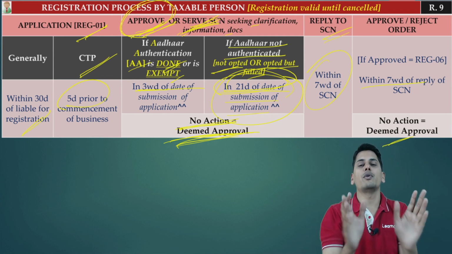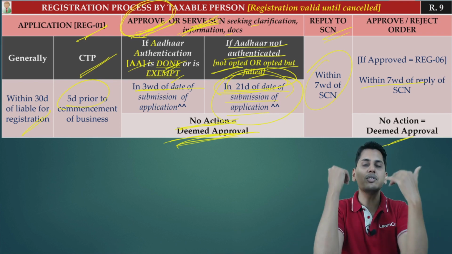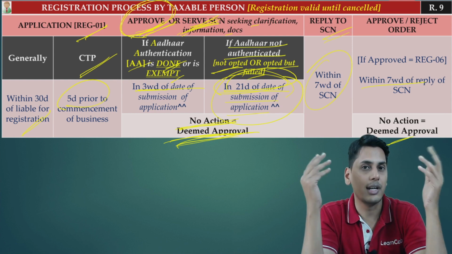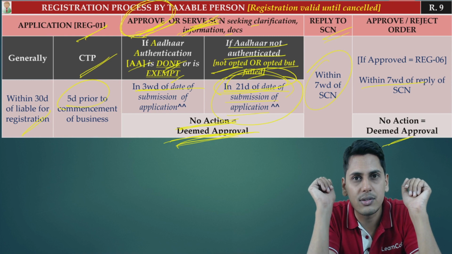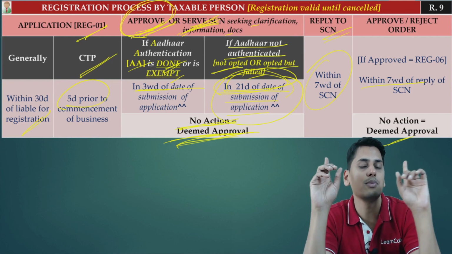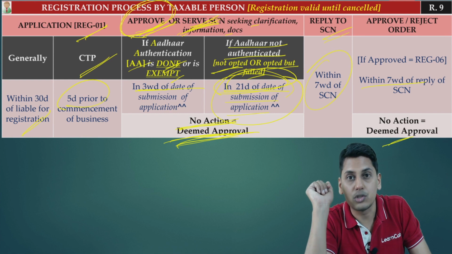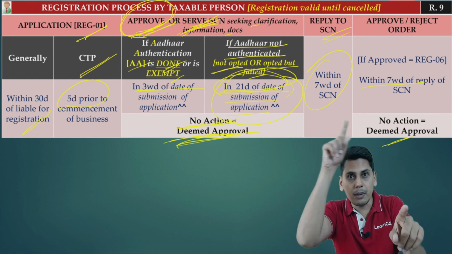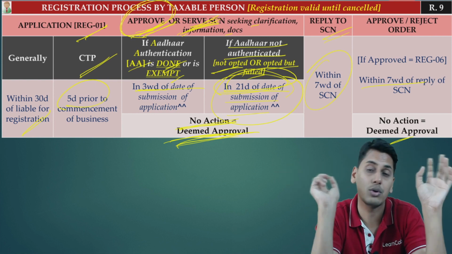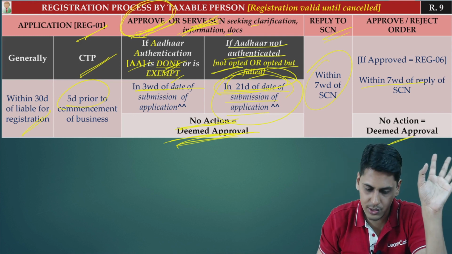Because within a period of 21 days, the officer has to either approve it. For approving it, he has to carry out the physical inspection, or he has to serve a show cause notice. For serving a show cause notice, for asking for additional clarification, information and documents, also he has to serve a show cause notice. Yes, because without serving a show cause notice, please understand, according to the principles of natural justice, a rejection order cannot be passed. So if he wants to serve a show cause notice for the purpose of rejection, he has to serve a show cause notice, and if he wants to serve a show cause notice, obviously he has to carry out the physical inspection of premises. So now friends, I'm sure we are clear so far.